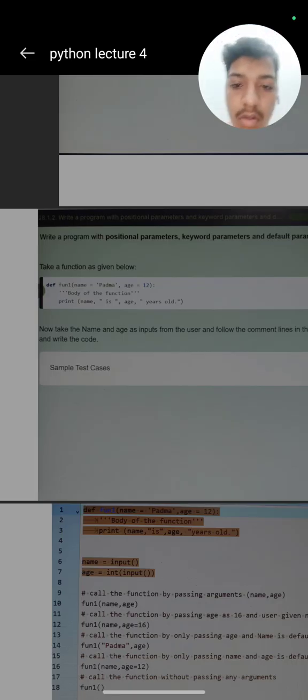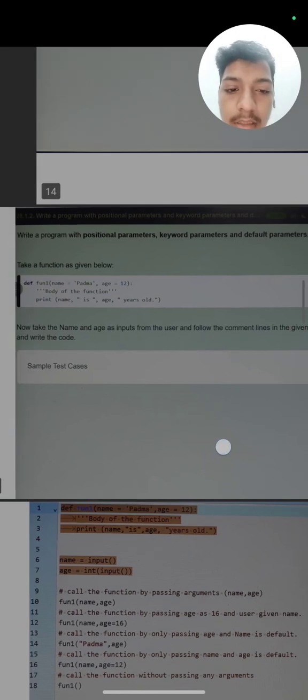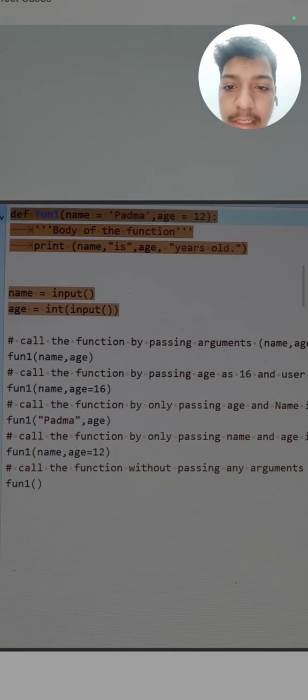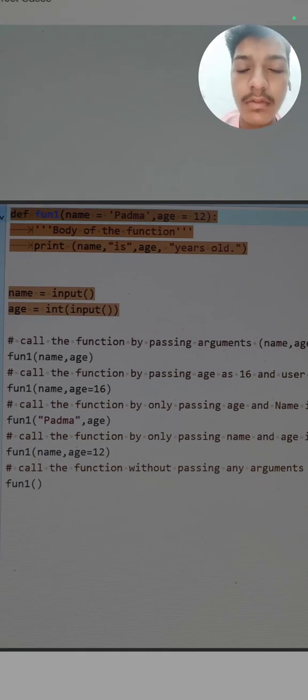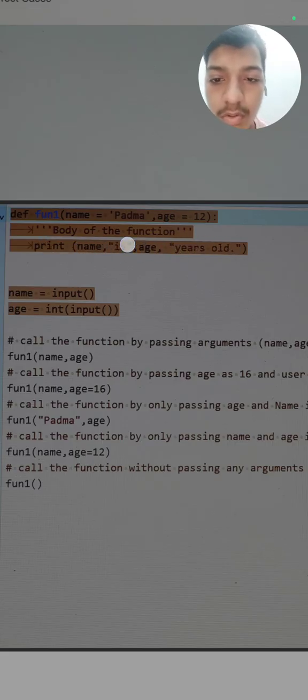Now we have to take name and age as input and follow the commands in the given order. So first we will define the function, then pass the default parameters, name is equal to Padma, age is equal to 12. Then we will print name is 12-year-old.